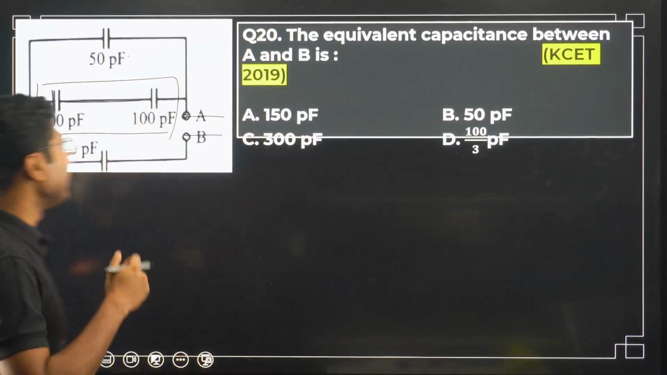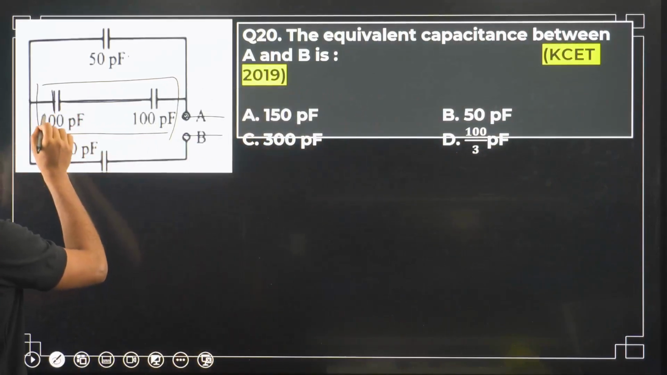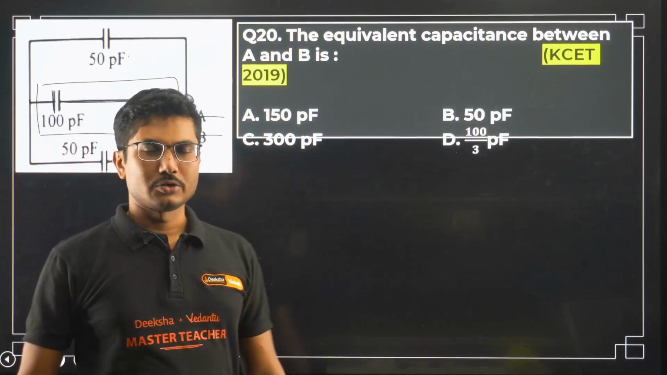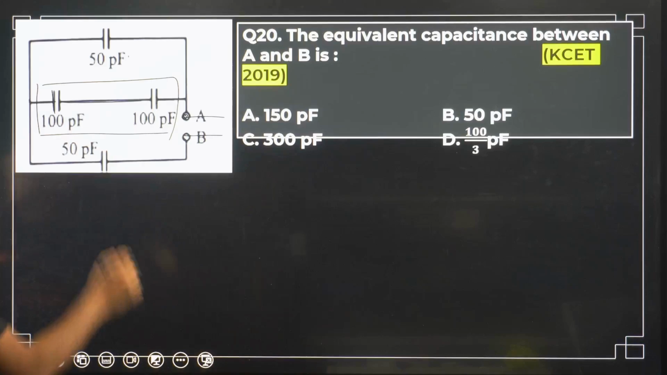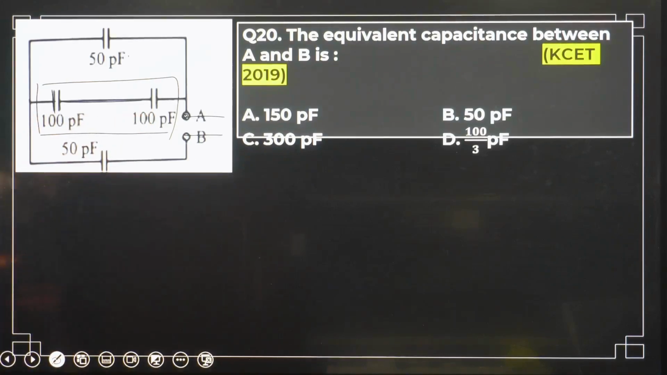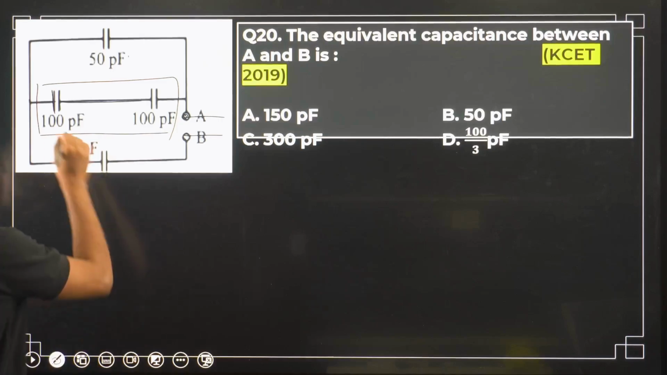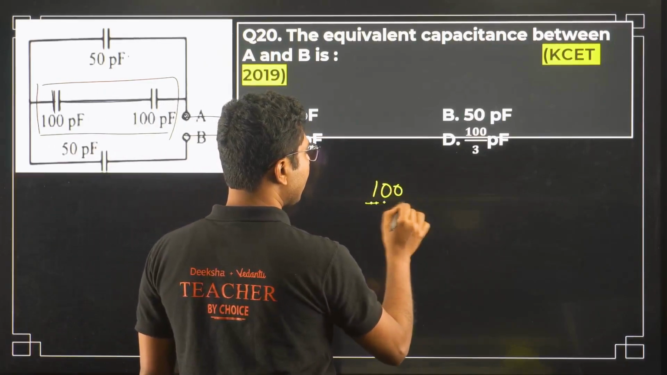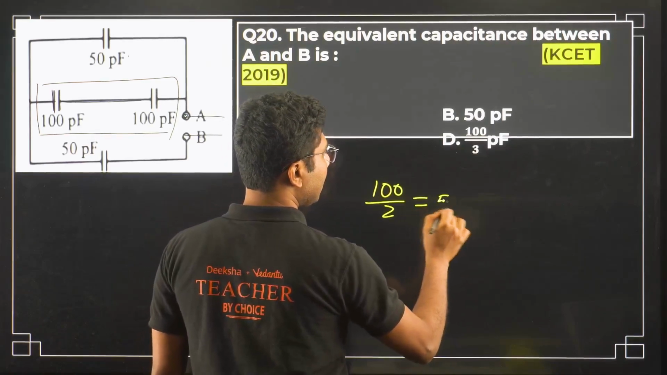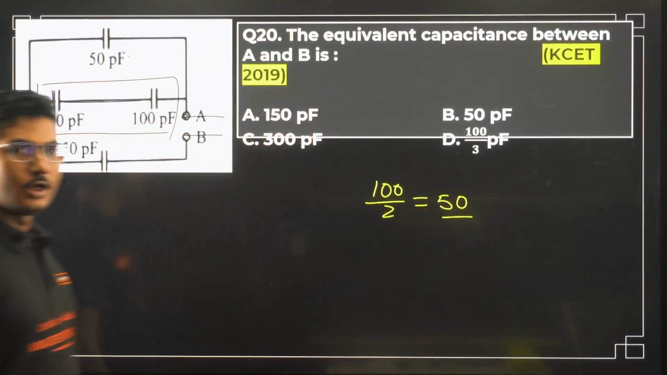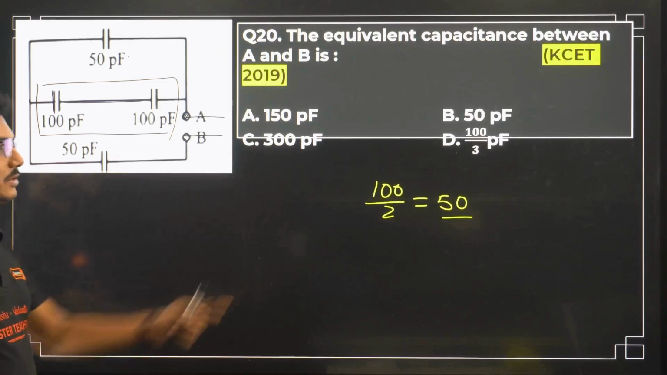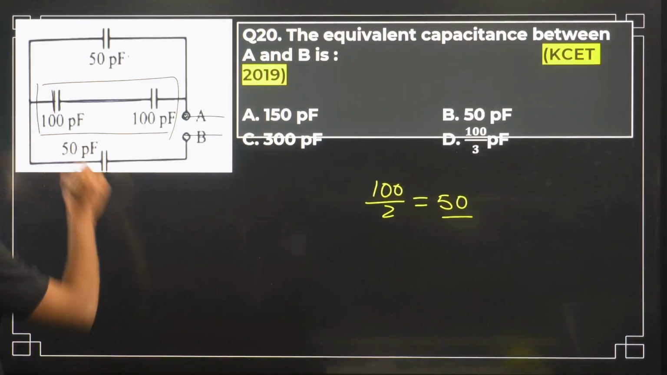Okay, look at me. So 100 and 100, they are connected in series, not parallel. So if you are still thinking parallel, this is not a parallel connection, this is a series connection. So 100 and 100 both are equal, and connected in series. So the equivalent capacitance will be 50, right? Two equal capacitors connected in series, so divided by 2, that's why two capacitors.